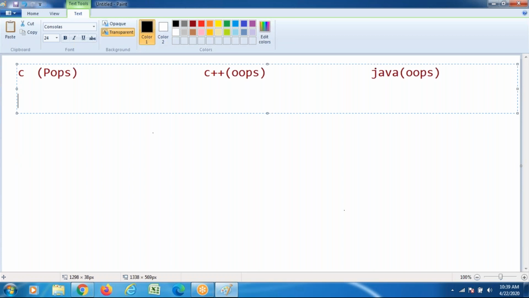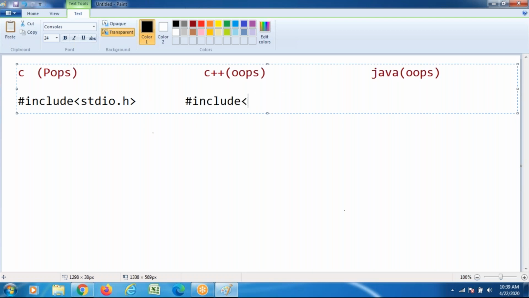First I plan to write in C language. If you want to write the code in C language, what is the first line we write? It looks like this: hash include, header files. Hash include stdio dot h, the standard input output header file. In C language, we write the first line of code as hash include stdio dot h.